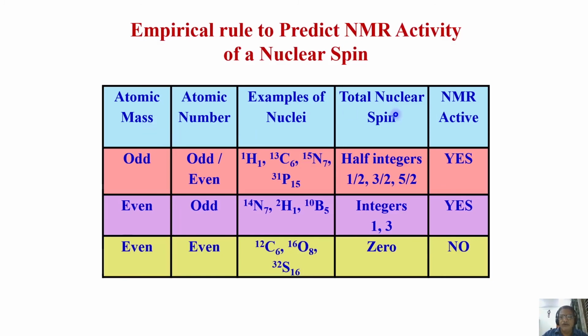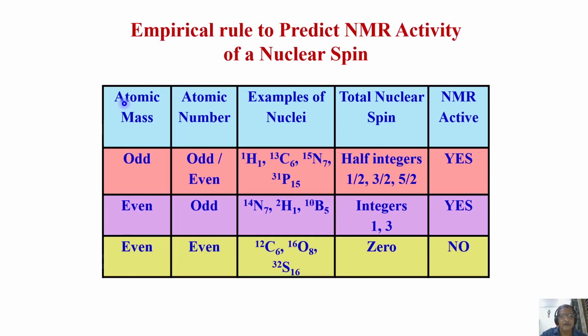Remember, several parameters are mentioned in this table containing 5 columns and 4 rows. Let us look at the second row. In the first column, we are discussing atomic mass, then atomic number, and a few examples of nuclei possessing these properties. Then we can say what the total nuclear spin is. Finally, based on this, we know whether such nuclei are NMR active or not.